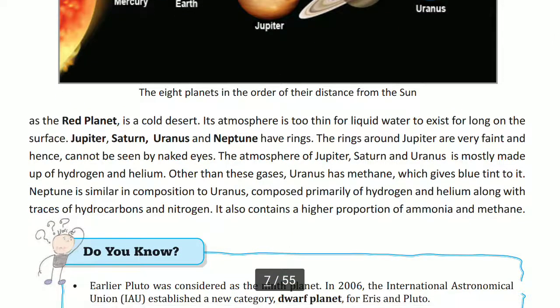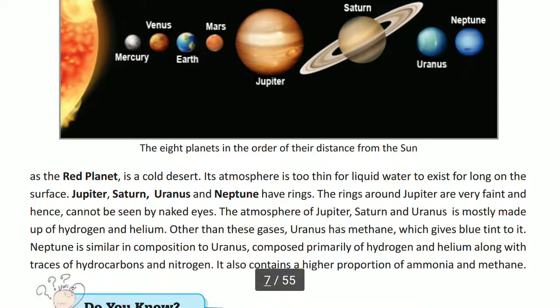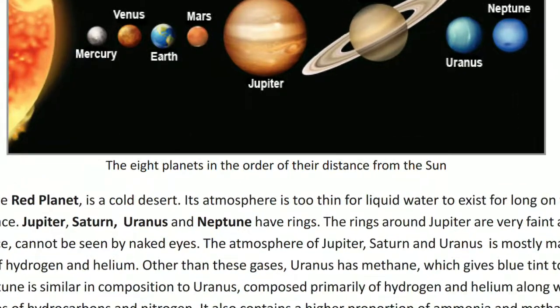Mars is called the red planet. It is a cold desert and its atmosphere is too thin for liquid water to exist for long on the surface. So Jupiter, Saturn, Uranus and Neptune have rings. The last 4 planets have rings. The rings around Jupiter are very faint and hence cannot be seen by naked eyes. We cannot see the rings of Jupiter.